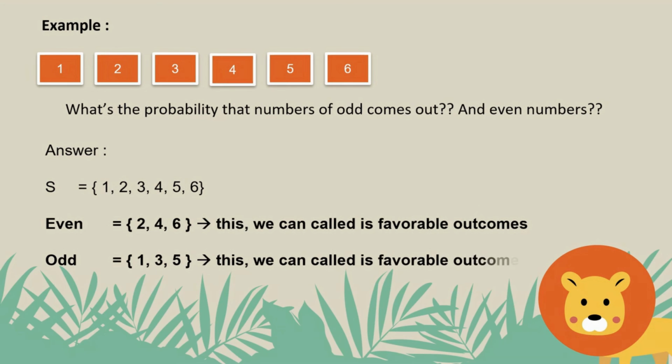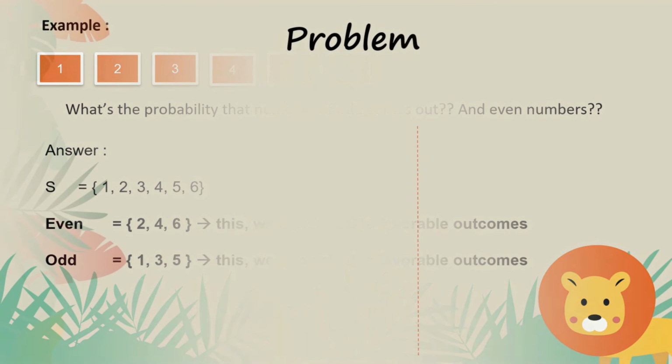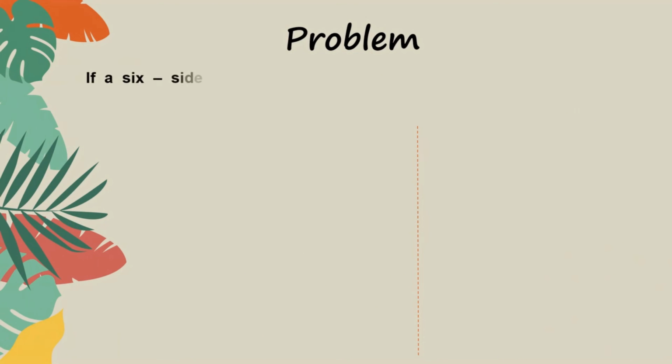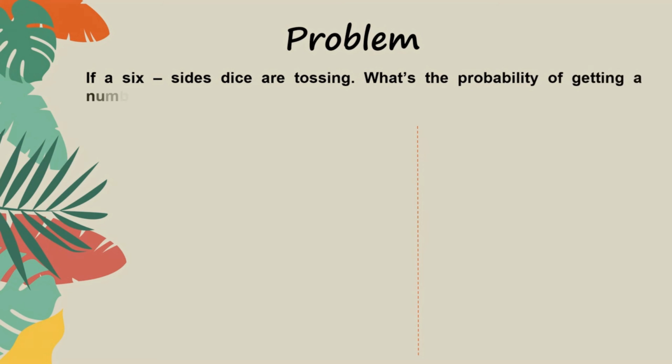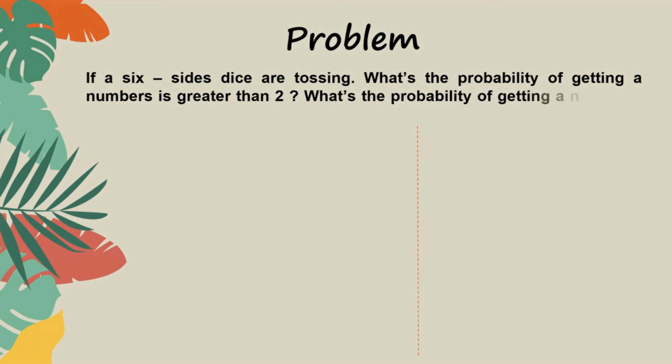And the last, I have a problem. If a 6-sided die is tossed, what is the probability of getting a number greater than 2? And what is the probability of getting a number 5 or 6? The answer to the first: let's begin by listing the sample space. So here are all the possible numbers that we can get. It is basically 1 through 6.